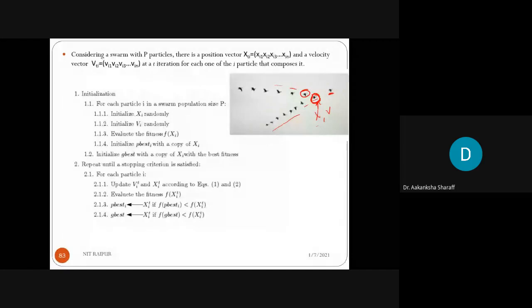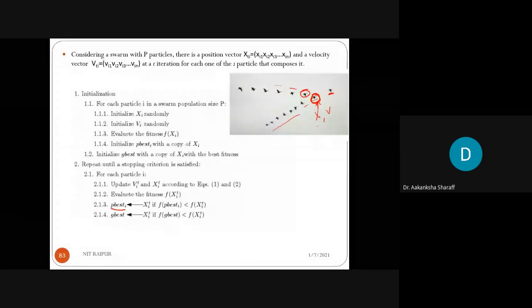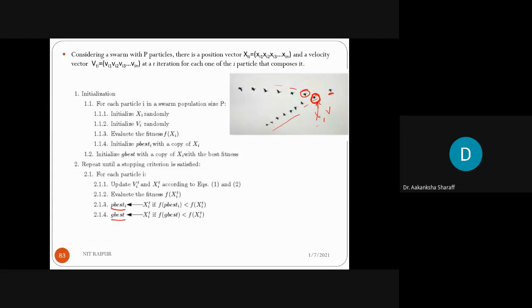Clear? So here the two values are there. First one is your p best, this one. P best is the personal best value of an individual bird, or element, whatever the element. In case of research point of view, if you are telling the element, or in case of bird, that is the individual value of the bird. And the second one is the g best, that is the best value of global, you can say. G means global, p means personal. So the global value means the value of the collection of birds, you can say. Clear? So these two values we have to compute for particle swarm optimization.